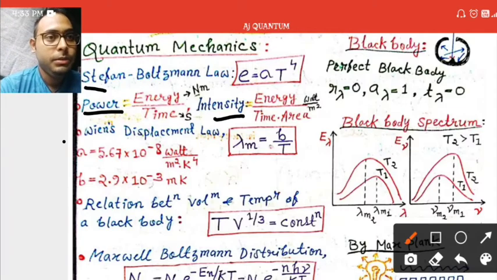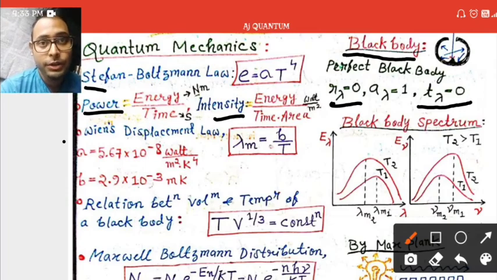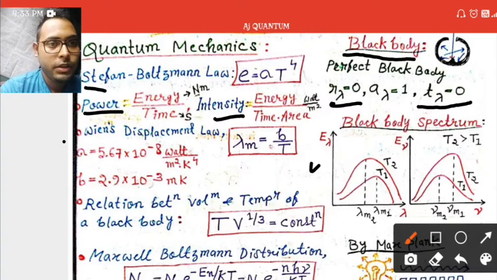A black body is a body which absorbs 100% of the radiation emitted to it. Its absorption coefficient is 100% and its reflection coefficient is 0. Its transmission coefficient is also 0. There is no perfect black body in nature, but some nearly perfect black bodies exist, like Ferry's black body, platinum black and lamp black.